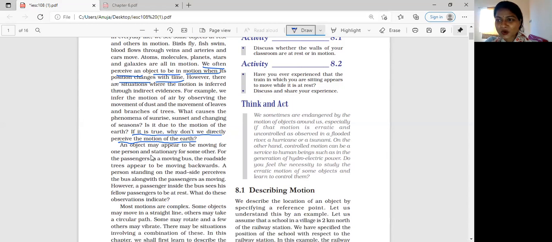Fine. So here it becomes important to define the frame of reference before we classify things as at rest or in motion.